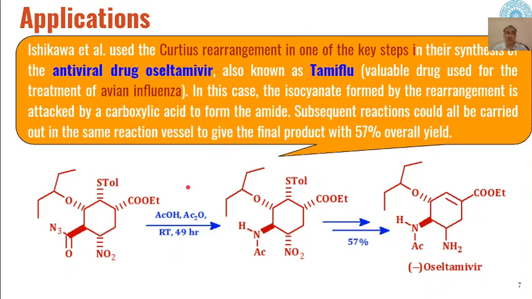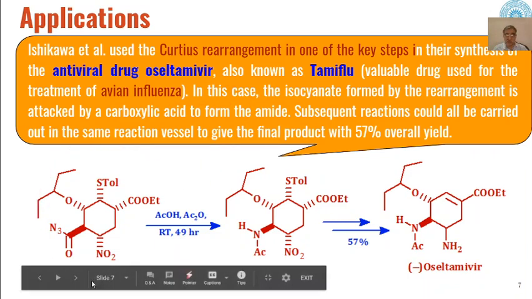So here what happens is this carboxylic azide is the functional group which is involved in the reaction. This is an acetyl group, this is an ether linkage, this is an ester linkage, and this is a nitro